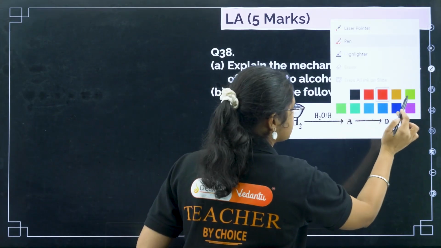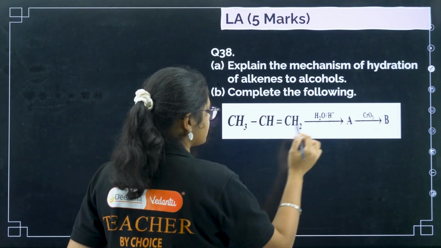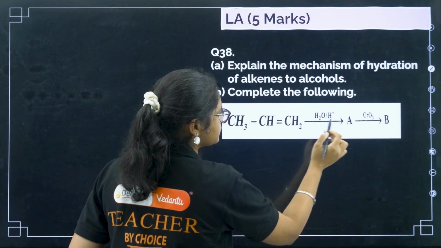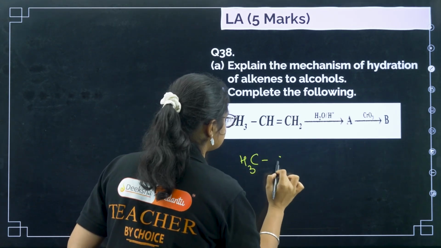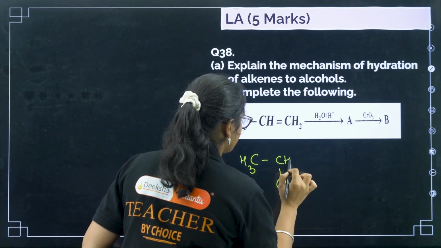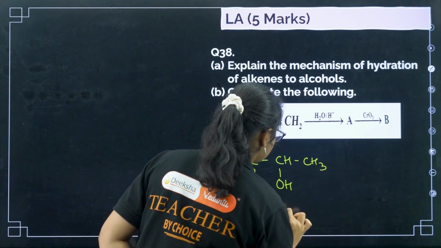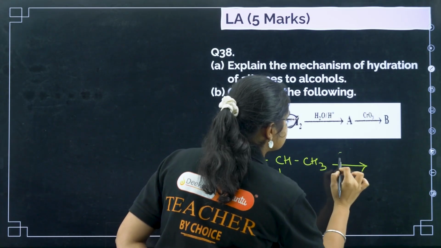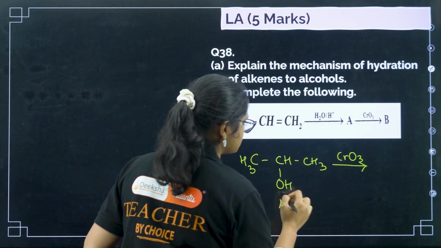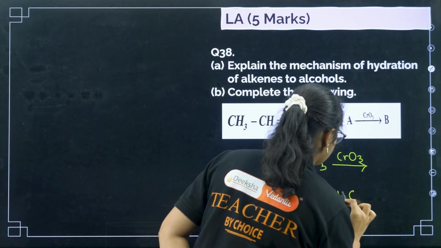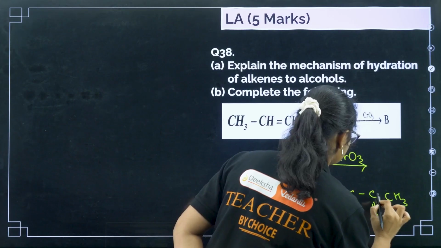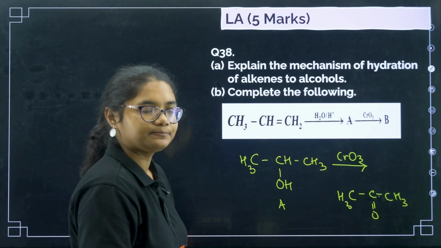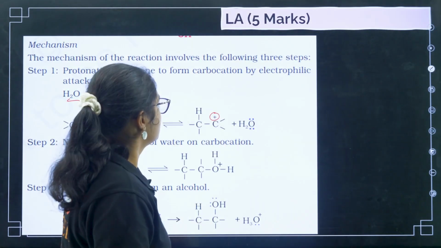Complete the following reaction. Very simple, a 2 marker question. You can see CH3CH=CH2, H2O, H plus. Markovnikov addition will take place, so I'll get CH3CH(OH)CH3. This is A. Then if you take CrO3, that means oxidation of OH will take place and we will get CH3COCH3. Okay, clear? Next. This is done.